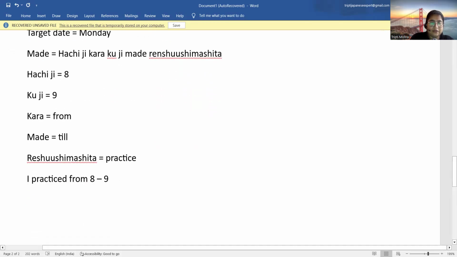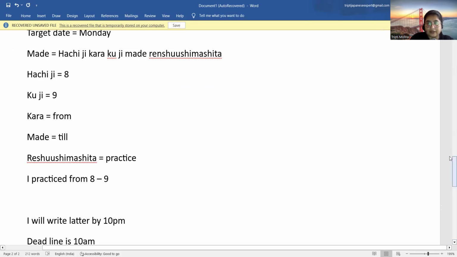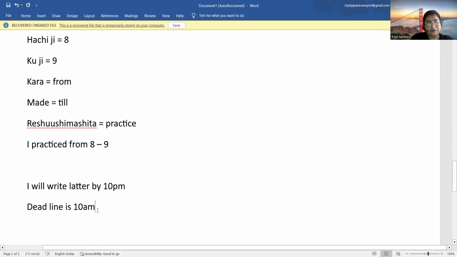Now I'll say, I will write a letter by 10 p.m. So it means the deadline is 10 p.m. It's not a continuous action. It's target based. It's not a continuous action. So the person, the letter spelling is also wrong, sorry.